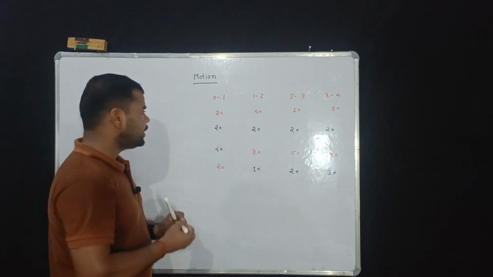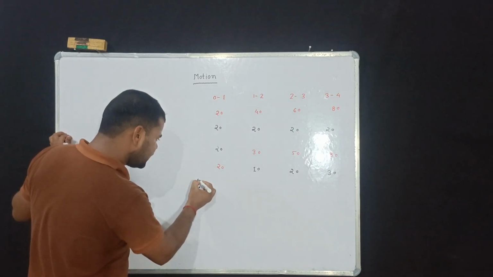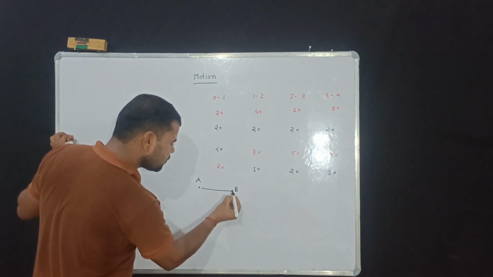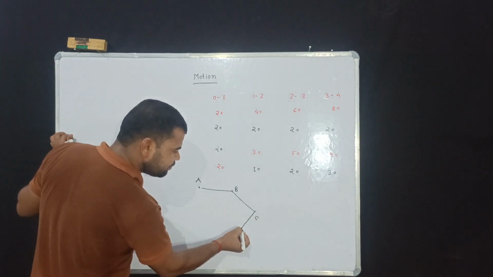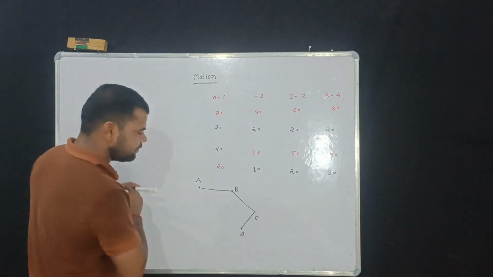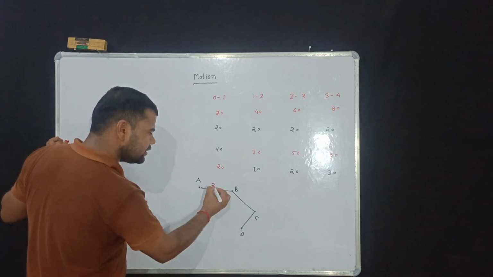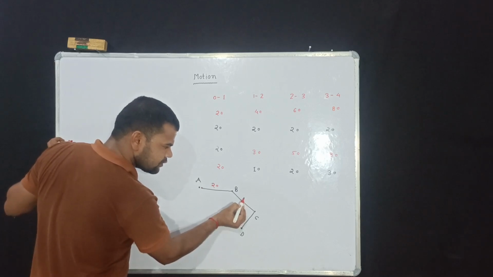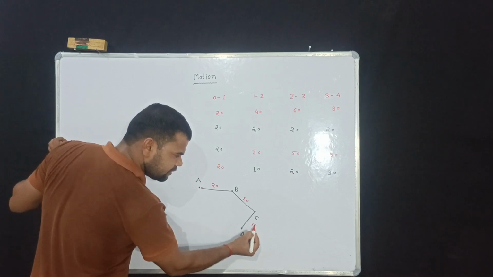For example, if we travel from point A to point B, then point B to C, and then C to D. First A to B is 20 meters, B to C travels 10 meters, and C to D travels 15 meters.